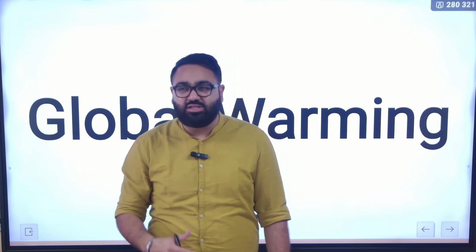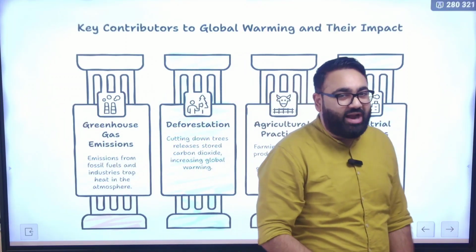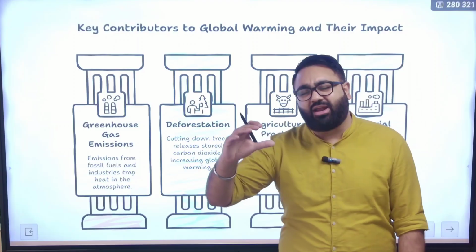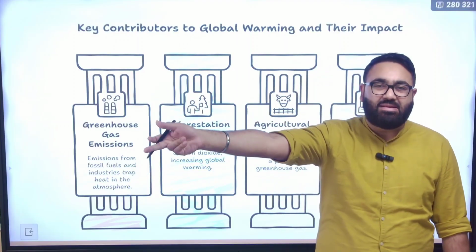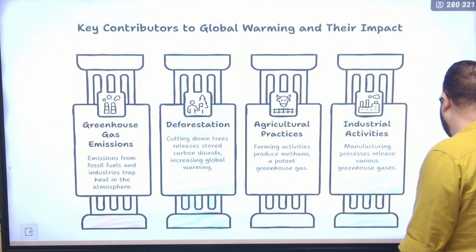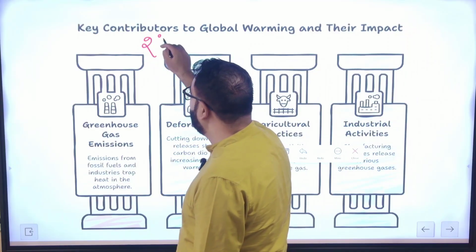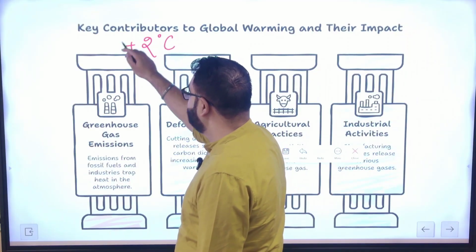Now, you would have seen so many government initiatives, including multilateral initiatives, where the countries have tried to curtail the increasing temperature of the earth. And you will keep hearing this term time and time again, that the countries don't want the temperature to increase by more than 2 degrees Celsius.